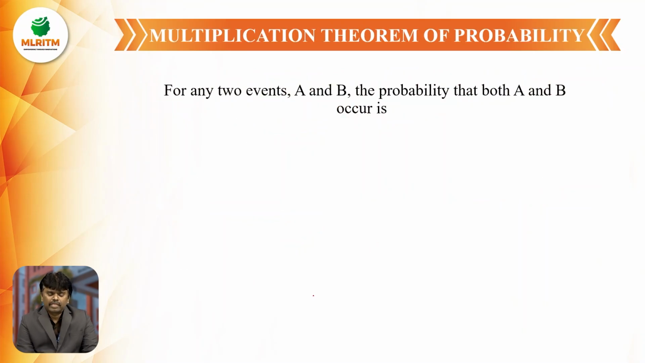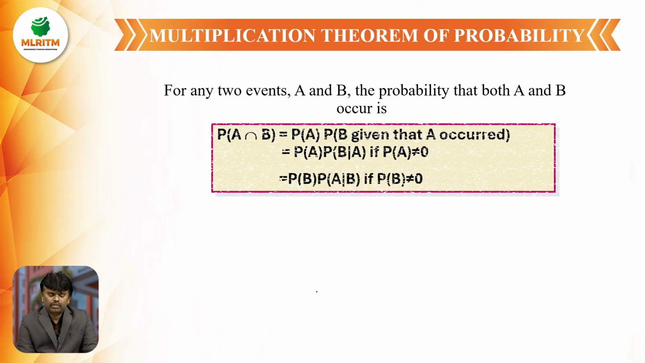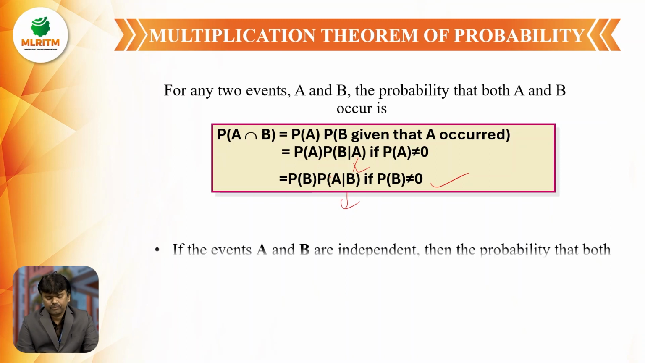Next one is the multiplication theorem of probability. If A and B are any two events, then P of A intersection B is equal to P of A into P of B by A, or P of B into P of A by B. This is the multiplication theorem statement. P of A intersection B is equal to P of A into P of B given that A has occurred. This is also conditional probability. After occurrence of A only, B is occurring. Here, after occurrence of B only, A is occurring.